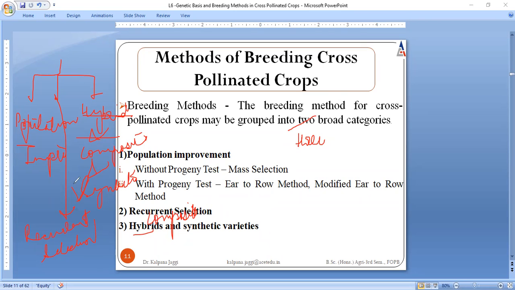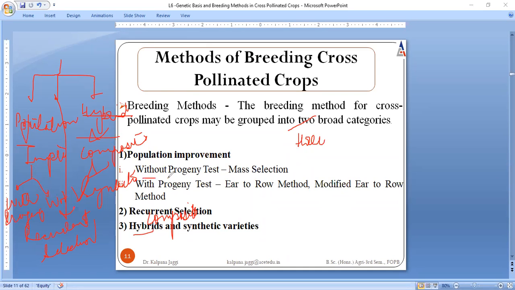So we will be learning about these three categories one by one. So methods are basically grouped into three groups: population improvement, recurrent selection, and composite and synthetic. When we talk about population improvement, it is further categorized into two groups. Very first is where we are carrying out the test for the progeny, that is with progeny test, and second is without progeny test, right?